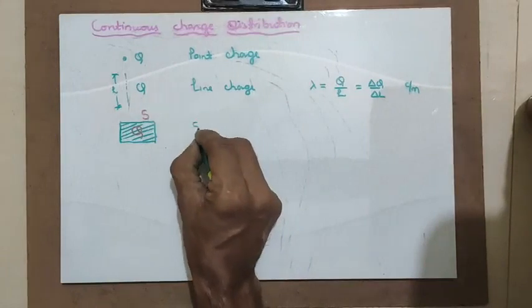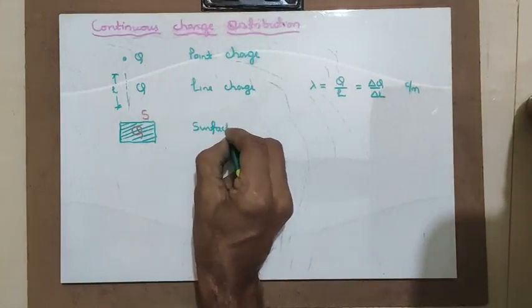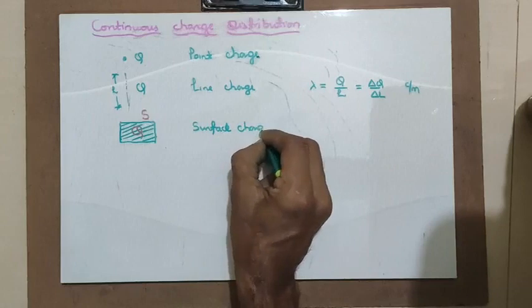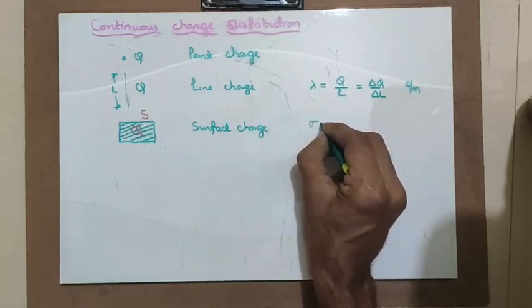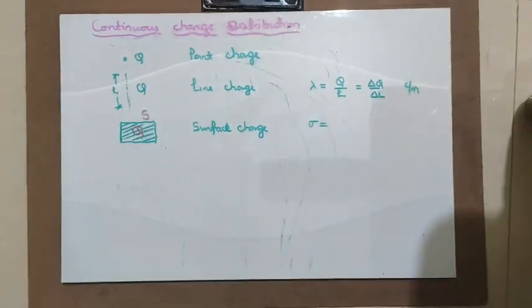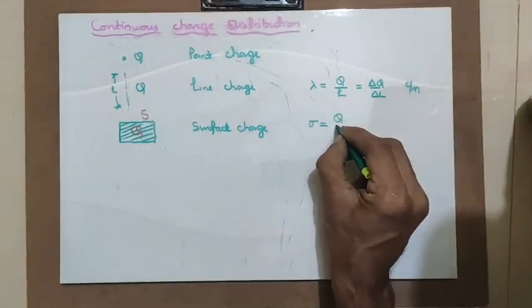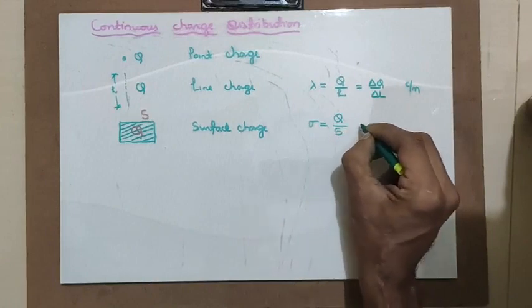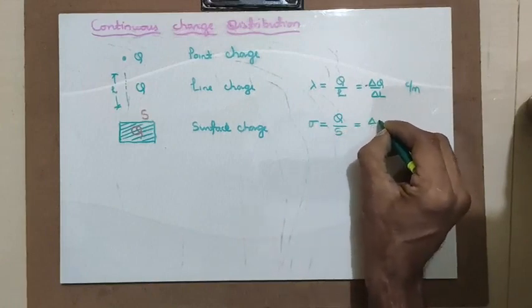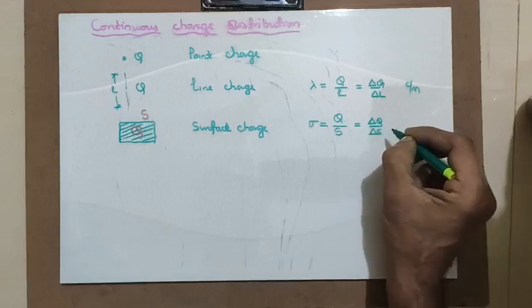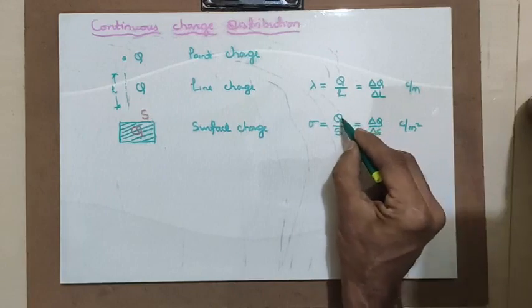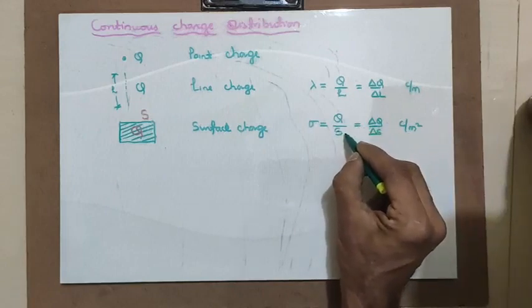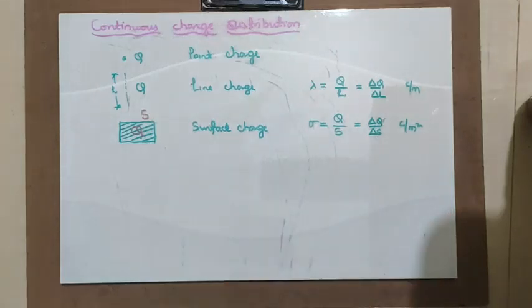Then it becomes surface charge, and the surface charge density rho is given by total charge Q divided by the area S. This can also be given by delta Q by delta S for a small area, and it is measured in coulombs per meter square, because the area is measured in meter square.